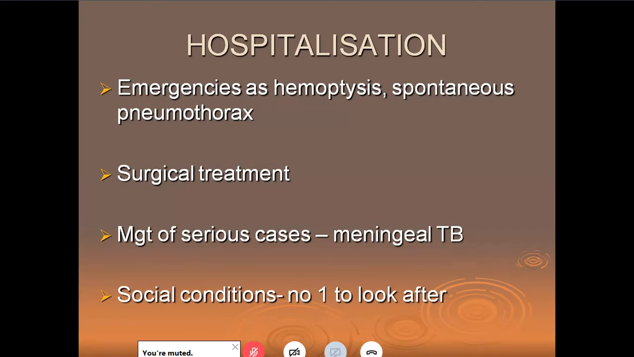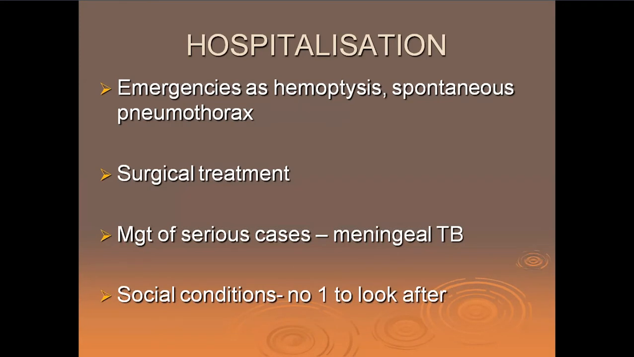And even today, we provide tuberculosis treatment domiciliary. I told you this last time. But sometimes hospitalization is a must, and these are because of emergencies like hemoptysis, spontaneous pneumothorax, in case the patient has undergone a surgery, like maybe a resection of the lung, and in case he has got serious meningeal tuberculosis, right? If the patient has no one to look after in the house, it's a social problem. Please admit the patient for some time. So these are the various criteria for hospitalization of a tuberculosis patient.